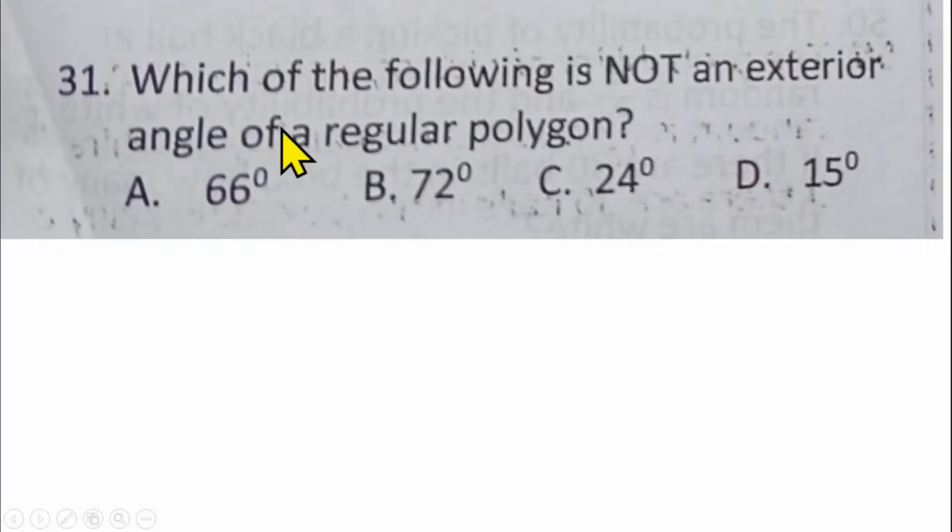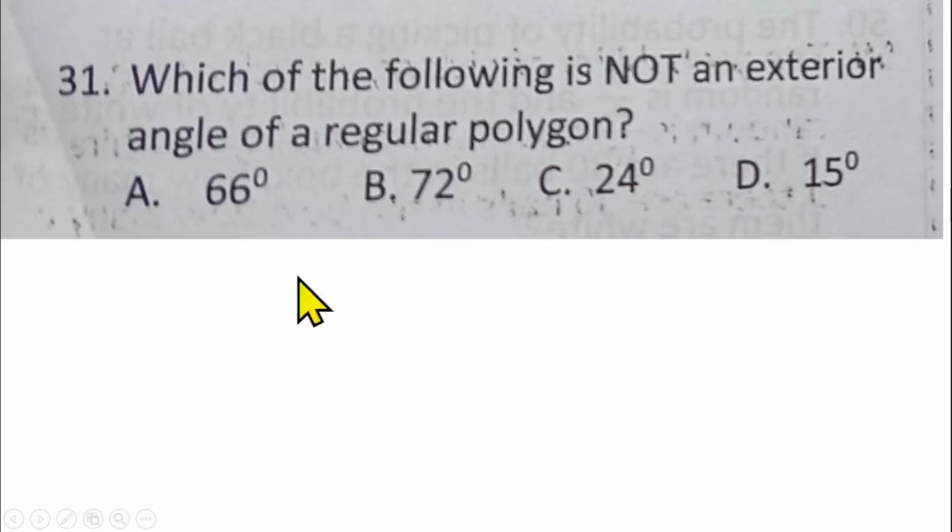Question number 31. So it's from polygons. Which of the following is not an exterior angle of a regular polygon? Don't forget that we are talking about each exterior angle of a regular polygon.